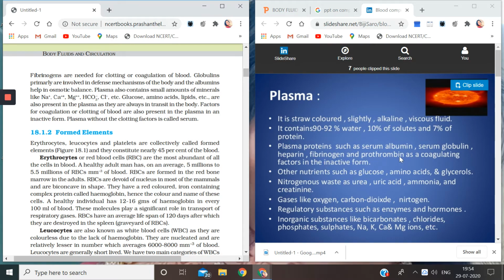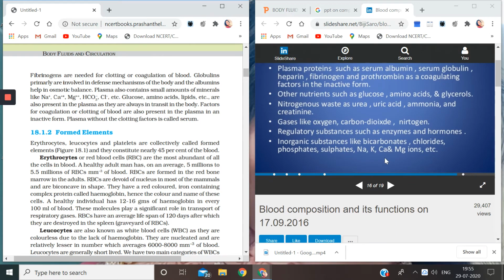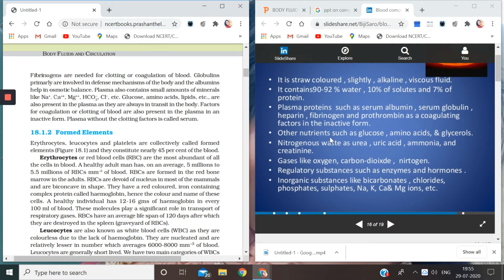These you might have heard about in class 10. They were used for coagulation of blood, if you remember, and they are present in the blood in the inactive form. When necessary, they will be in active form and do the work they are assigned to.